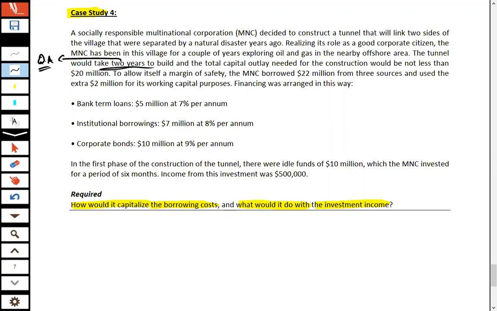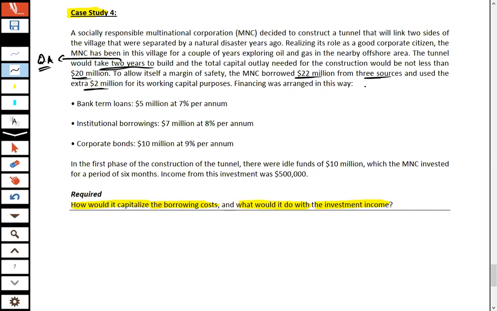The tunnel would take 2 years to build, and the total capital outlay for the construction was not less than 20 million. To allow itself a margin of safety, the MNC borrowed 22 million. Keep remember, the asset would be constructed at a total cost of 20 million, but to allow itself a margin of safety, the MNC borrowed 22 million from three sources and used the extra 2 million for its working capital purposes.